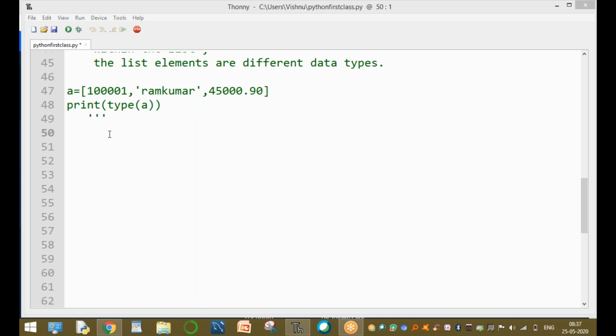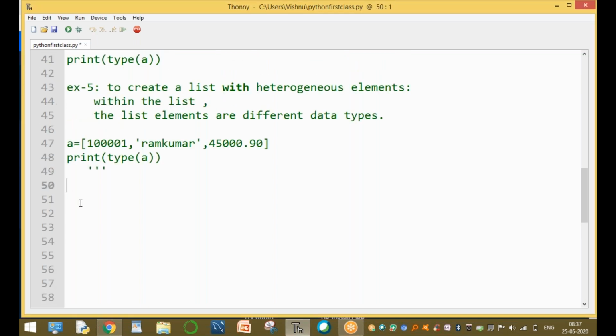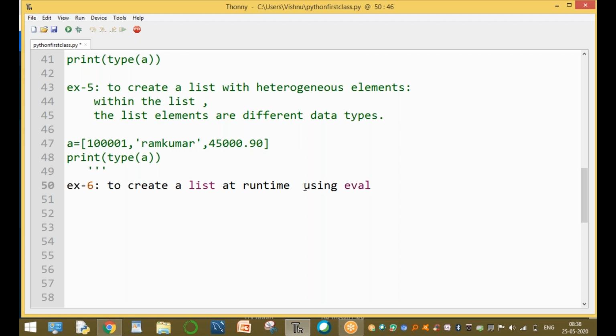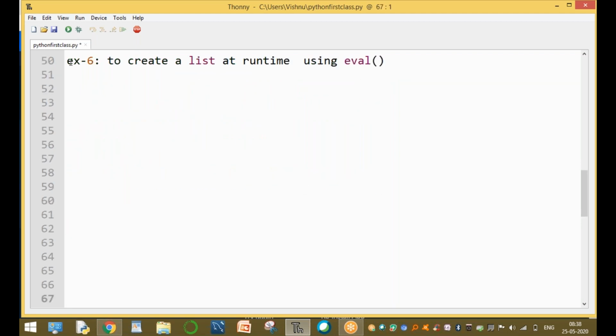Now another example: to create a list at runtime. Up to here you entered the values only at static time, but not at runtime. Now at runtime, use the eval function, the evaluate function, to enter the list elements. A equal to. Now how to enter the value?